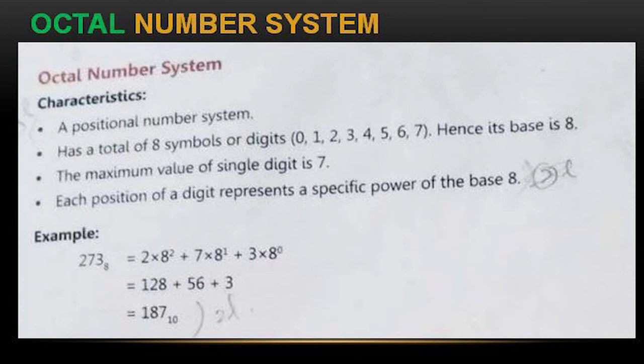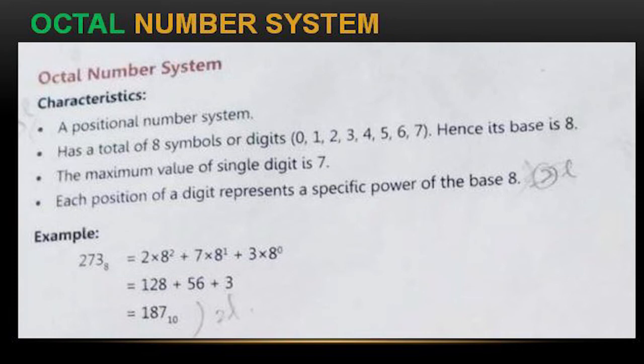Next one is the same here, the octal number system. That means it is the same as we discussed just now. It is a positional number system. It has 8 symbols or digits, from 0 to 7. Hence its base is 8. The maximum value of a single digit is 7, and each position of a digit specifies a power of base 8.